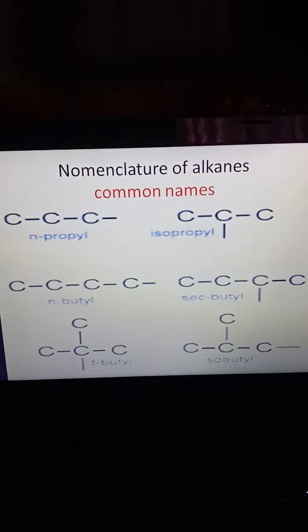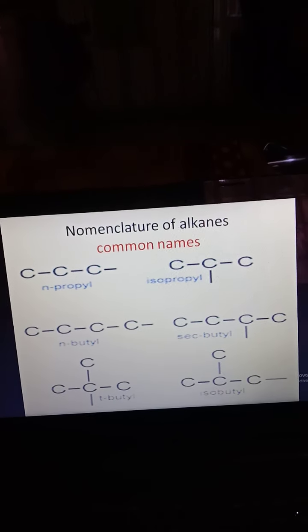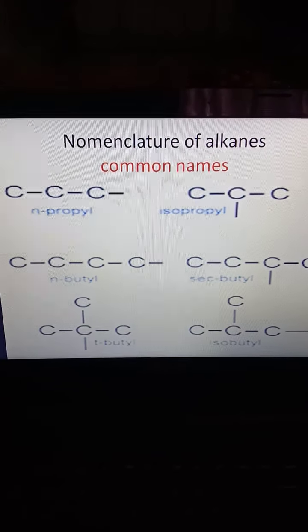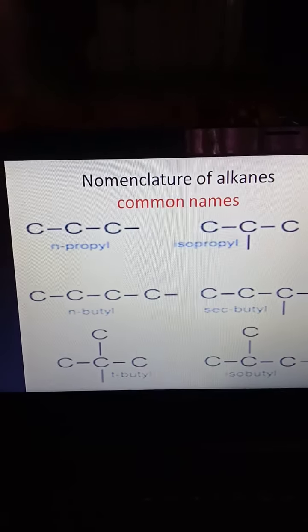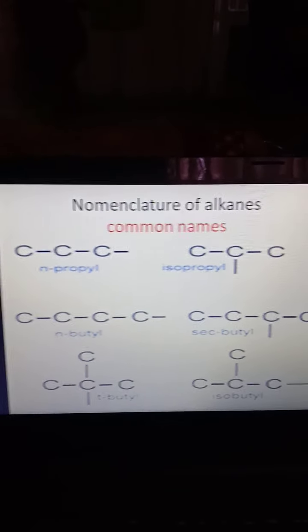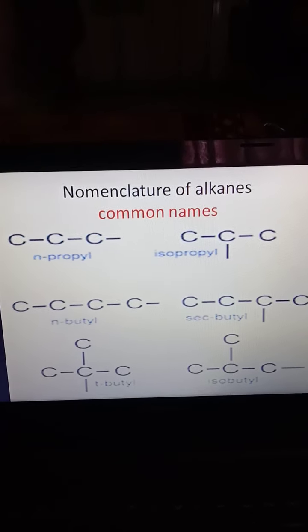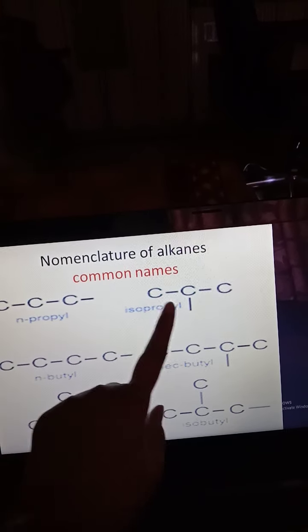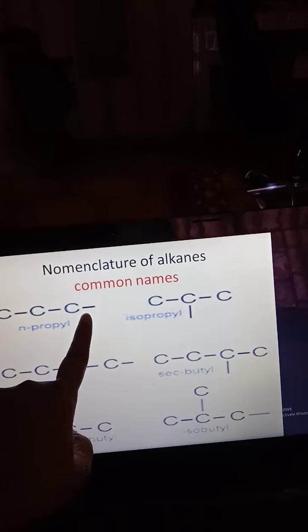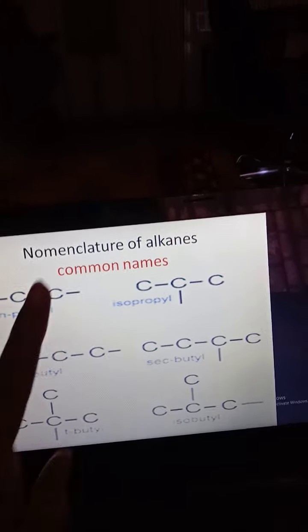Every compound has two types of nomenclature: one is the common name and another one is the IUPAC name. The common name is also called the trivial name, and the IUPAC name is also called the systematic name. The common name is based on the number of carbons present in the structure: one carbon is meth, two carbon eth, three carbon prop. This is a series that shows the presence of only carbon, and this is the alkyl group. We consider the presence of hydrogens, that's why it is the alkyl group.